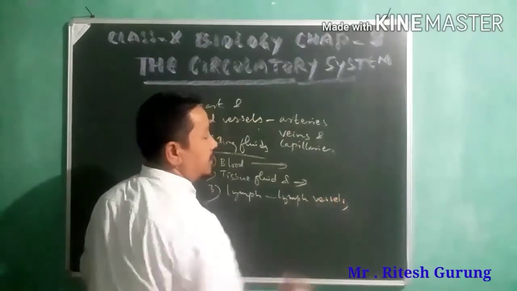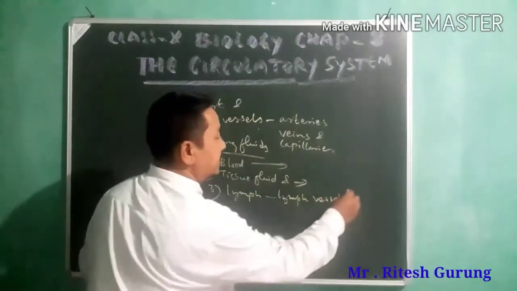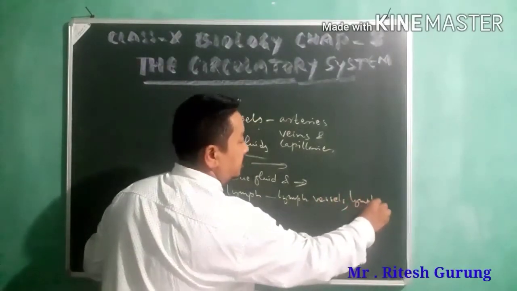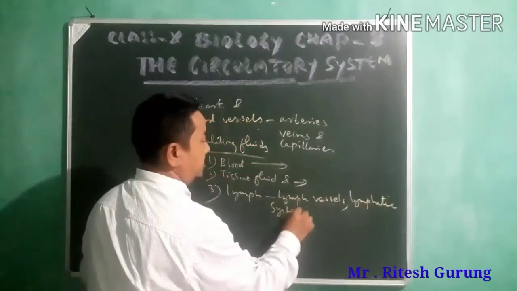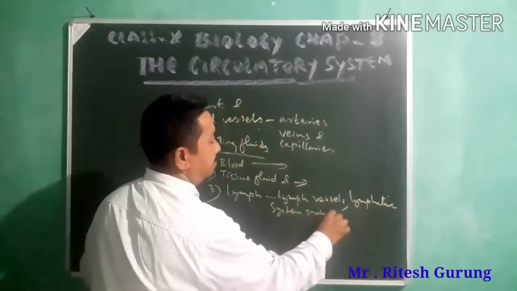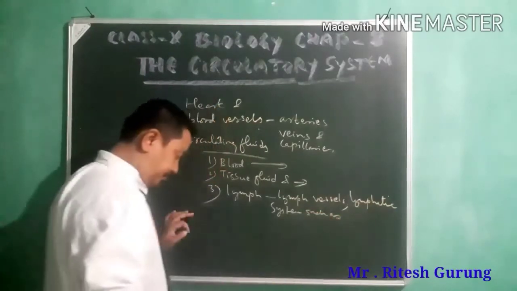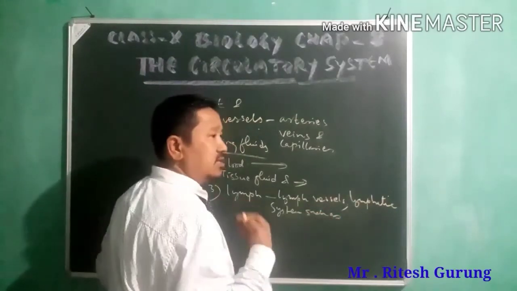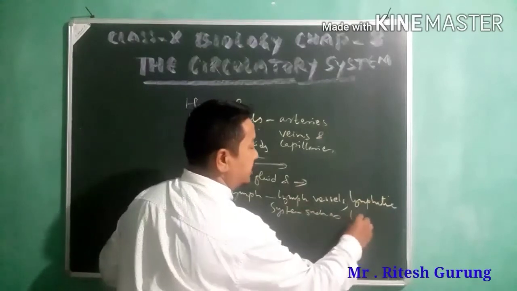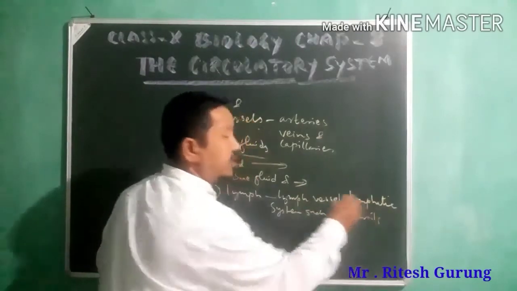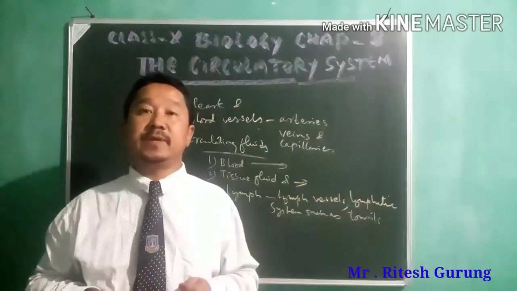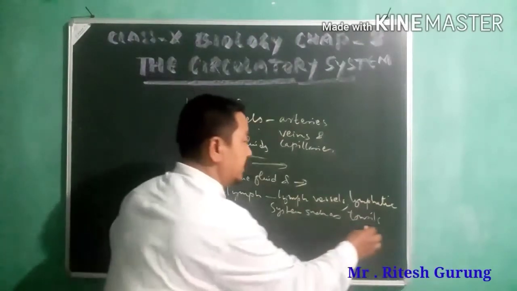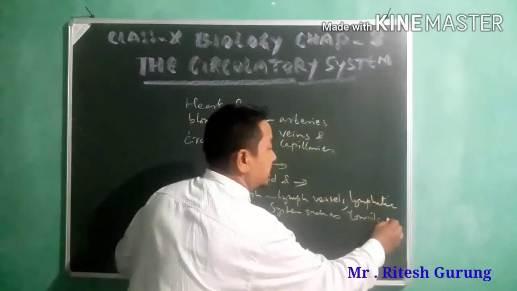Then the lymphatic system, such as your tonsils and spleen.